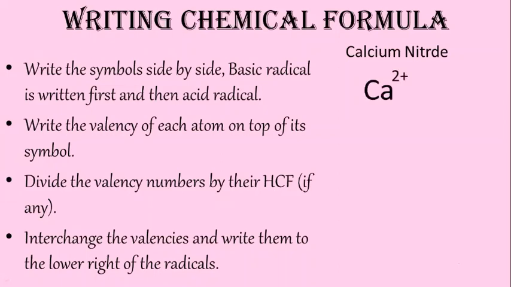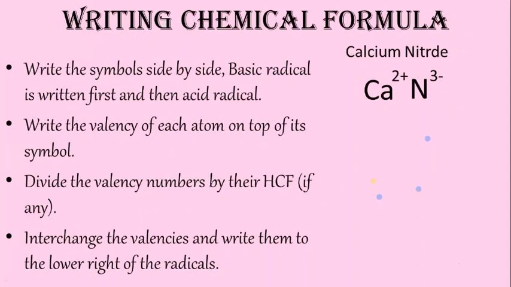First I wrote Ca and the valency is 2 plus, Ca 2 plus. From the radical table you can find this one. Then nitride is N3 minus. The valency of nitride is 3 minus. So I am writing that one. While writing the formula, you should ignore the plus and minus. Now divide the valency number by their HCF if any. 2 and 3 we know they don't have any common factor, so no need to divide. So step number 3 we have to ignore.